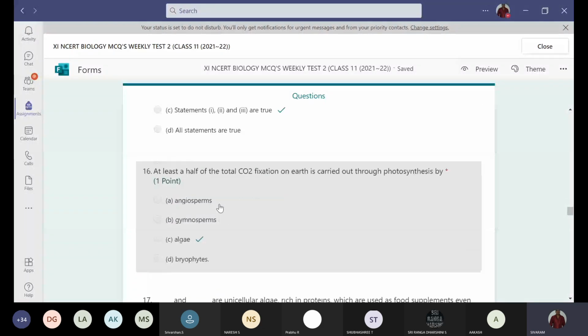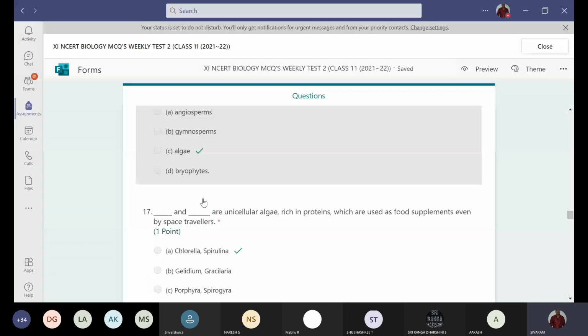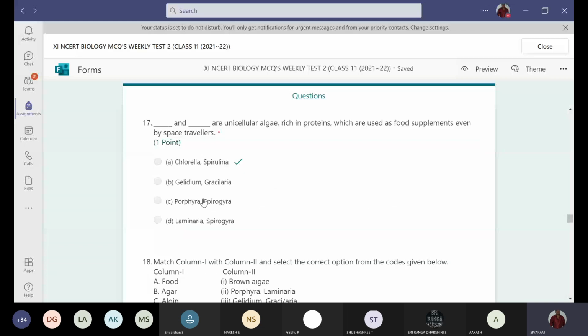Next, the 16th question. At least half of the total carbon dioxide fixation on Earth is carried out through photosynthesis by algae. Option C. And next, the 17th question. Dash and dash are unicellular algae rich in proteins, which are used as food supplements even by space travelers. Chlorella and Spirulina. These are unicellular algae rich in proteins, used as supplements by space travelers.